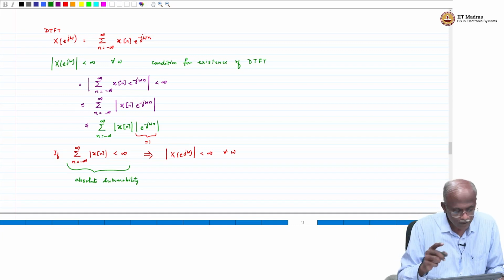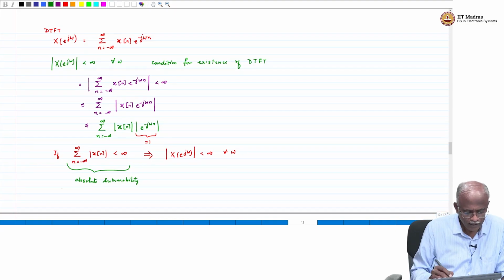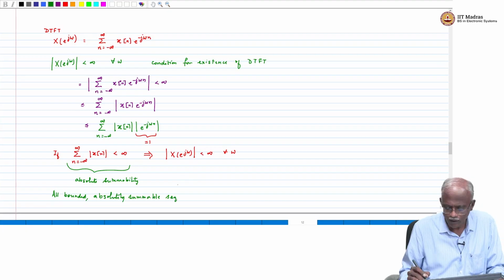Another way of saying this statement is that for all bounded and absolutely summable sequences, the discrete time Fourier transform exists.